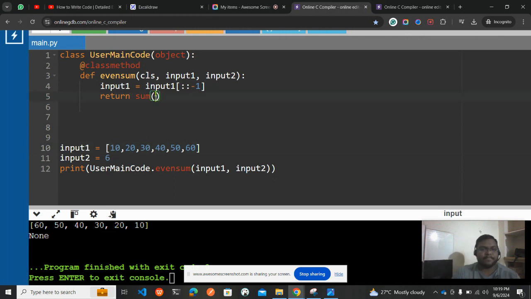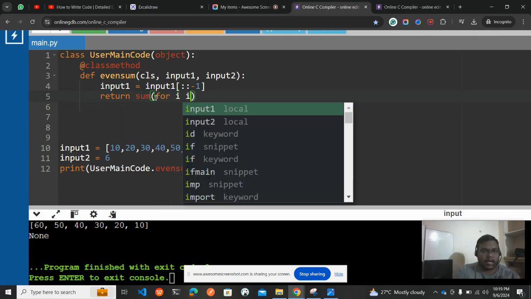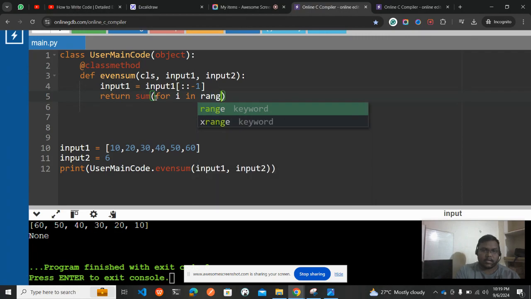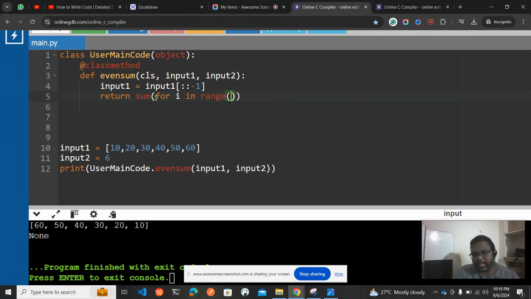For example, if this is an input sum, I need to sum all the values. Where do I get all these values? From the for loop. First I will write the for loop: for i in range of. So what is the starting value? My starting value is 0. Starting index is 0. From where do I get the inputs? What is the end range?